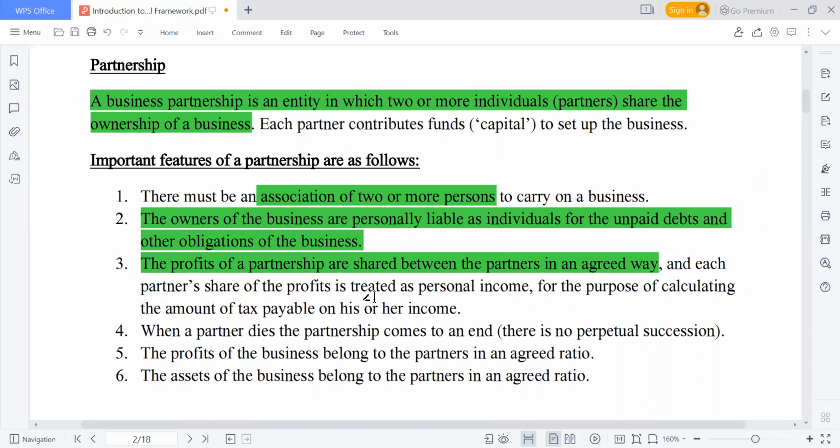Then another important feature of partnerships is that when the partners die, the partnership comes to an end. Here we are referring to if all the partners die, and sometimes that is not really possible. But there are some businesses, especially if the active partner dies, then that can bring the business to an end. So if a partner dies in the partnership business, that can also bring the partnership to an end, especially your active partners.